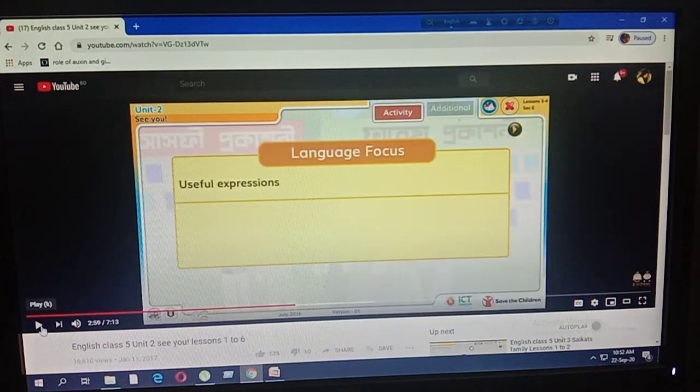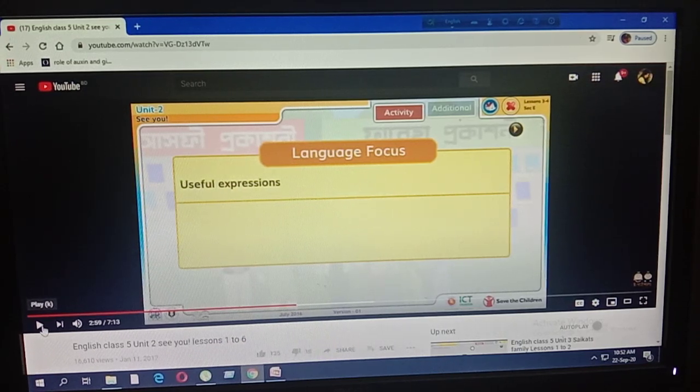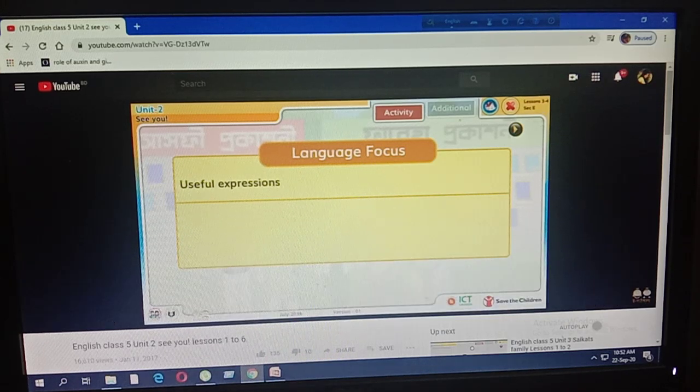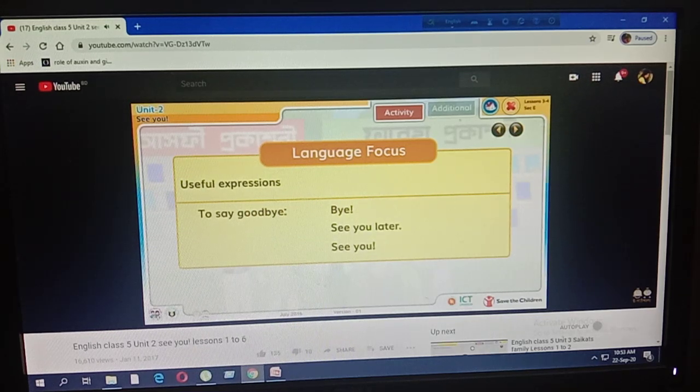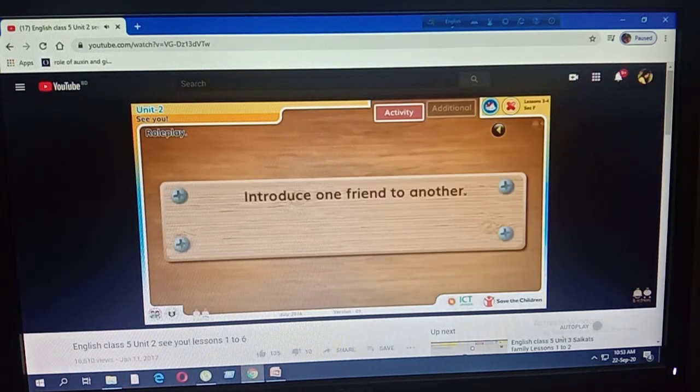Okay boys, now we are going for learning some useful expressions. So try to listen and try to learn how you will use these useful expressions. To say goodbye: Bye. See you later. See you. Role play. Introduce one friend to another. Then say goodbye. Use the useful expressions.